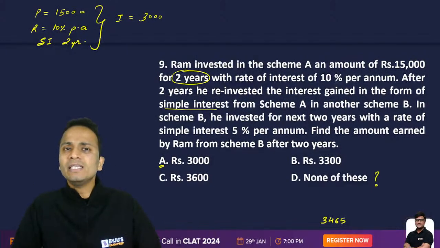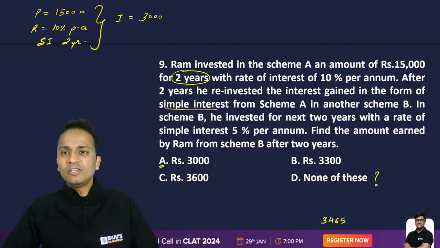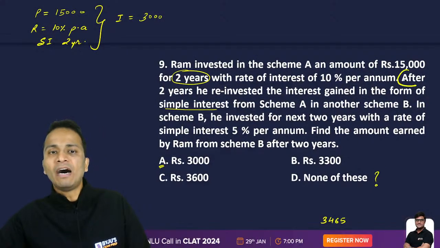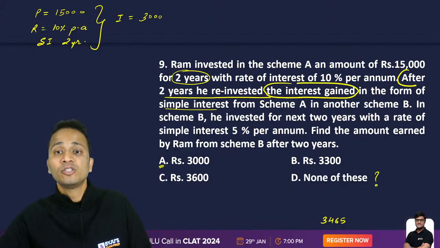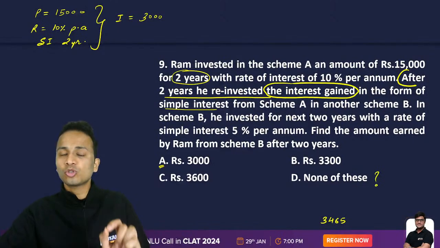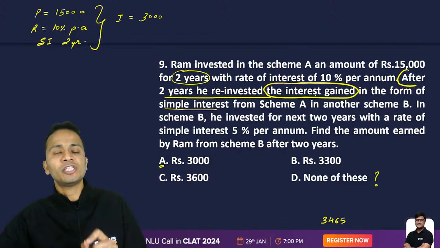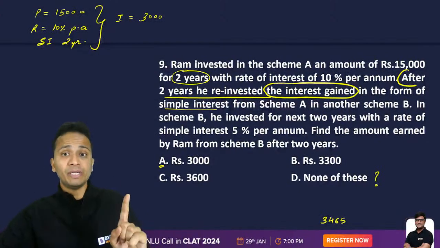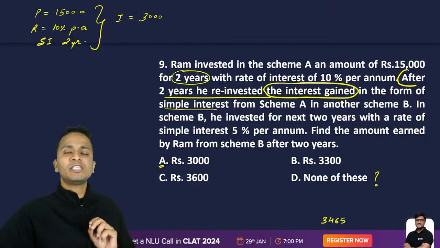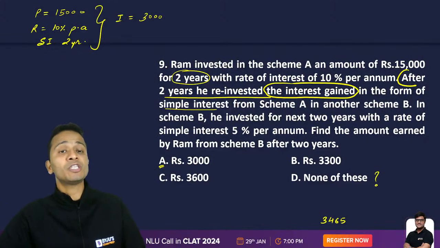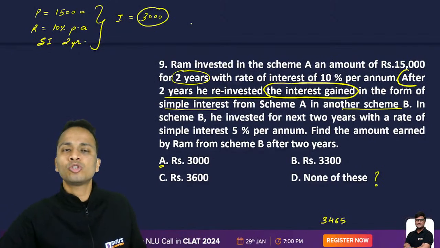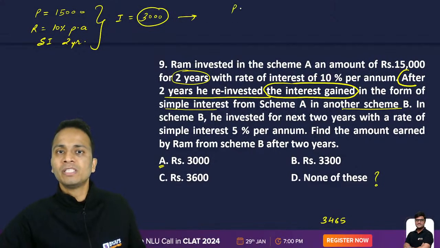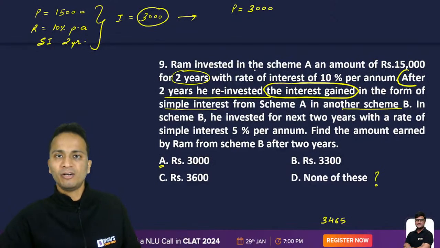Now, how much money is he investing in scheme B? You need to read it carefully. After 2 years, he reinvested the interest gained. So he has invested the interest that he gained. He has reinvested only the interest part, not the principal part. So this 3000 goes to another scheme B. So principal becomes 3000 for scheme B, right?